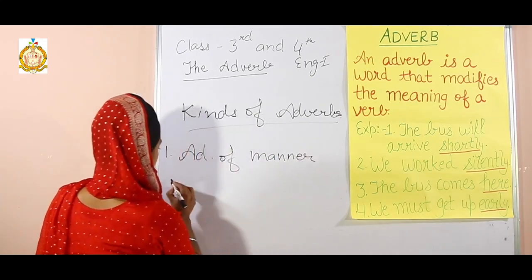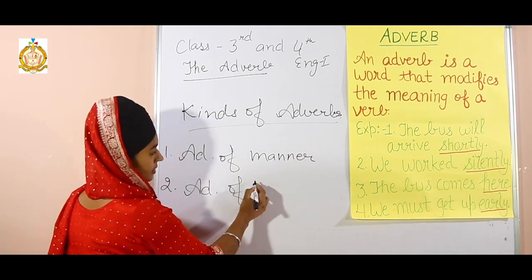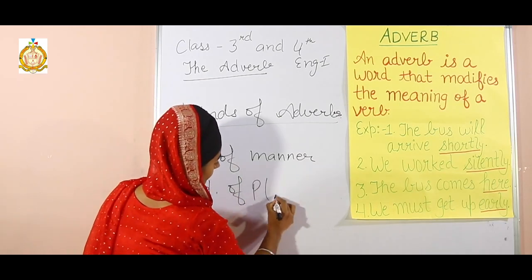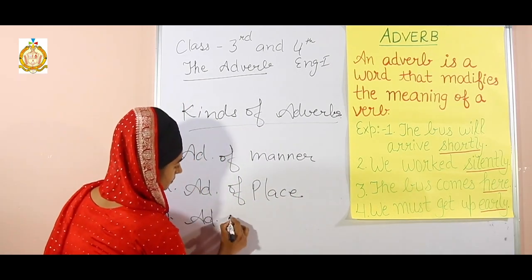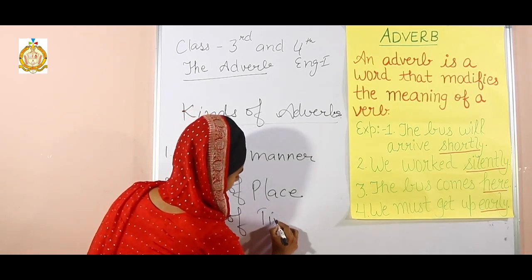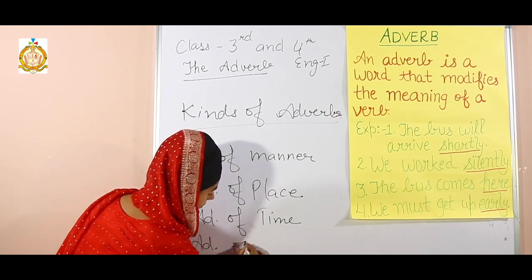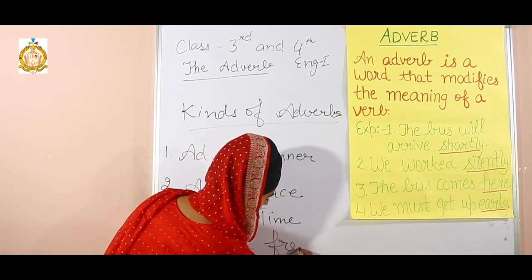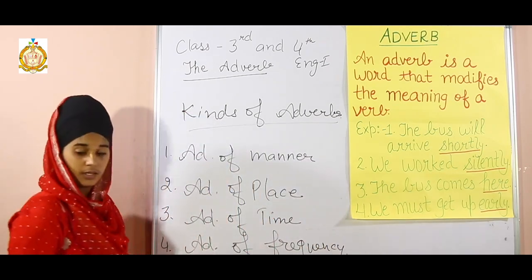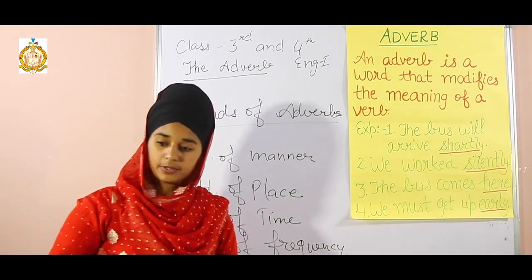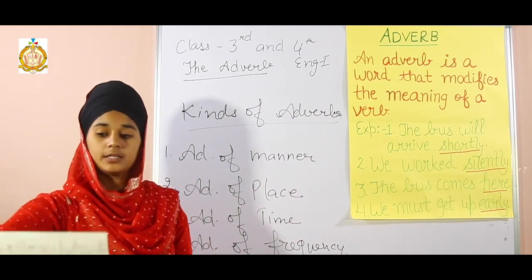Second is adverb of place. Third is adverb of time. Fourth is adverb of frequency. Okay. Here are four types of adverbs.